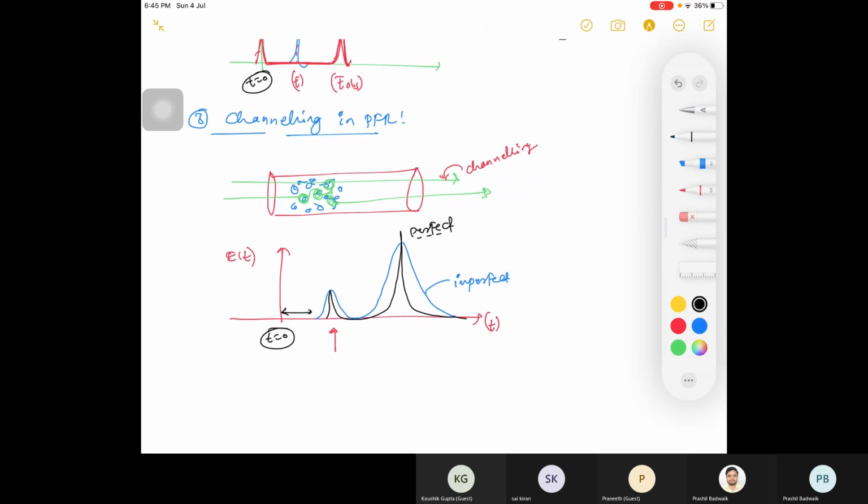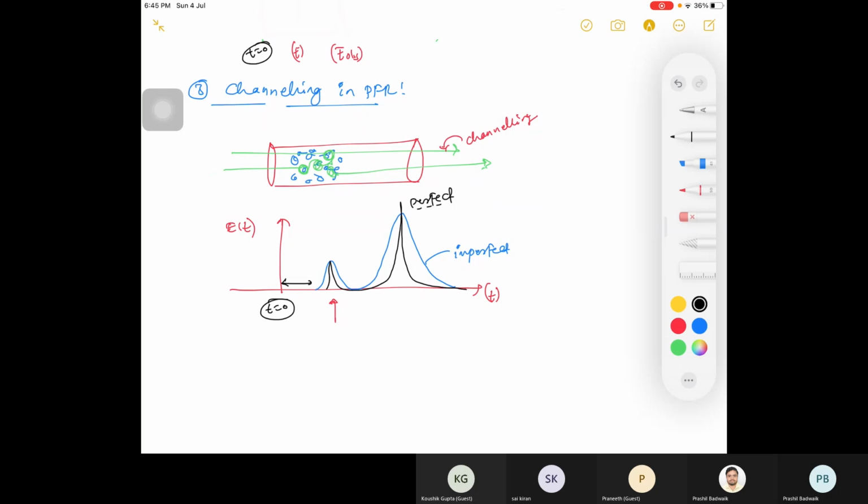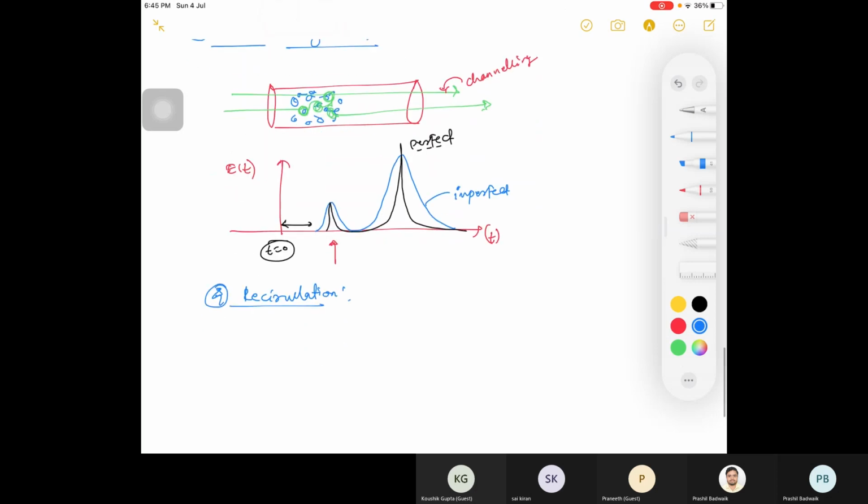And next is your recirculation. Recirculation peak, you know. I am just writing here recirculation. In PFR also it is the same condition. What will happen? You will be having multiple peaks, right? Molecules come, go, come, go. So you'll be having this kind of curve. Are you guys clear with this?